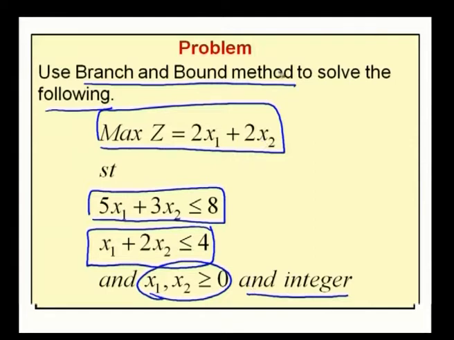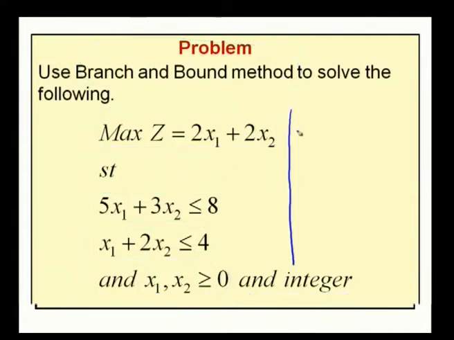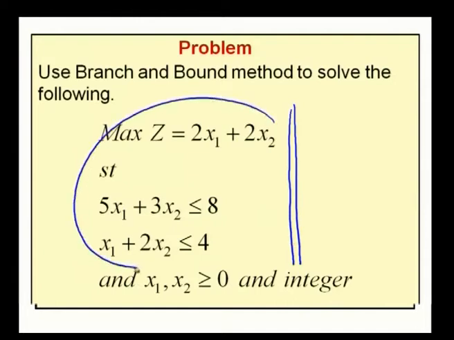Now, by the method of branch and bound, we have to solve this problem to obtain the optimal solutions. To solve it, first we consider this as a continuous linear programming problem by ignoring the integrality condition.